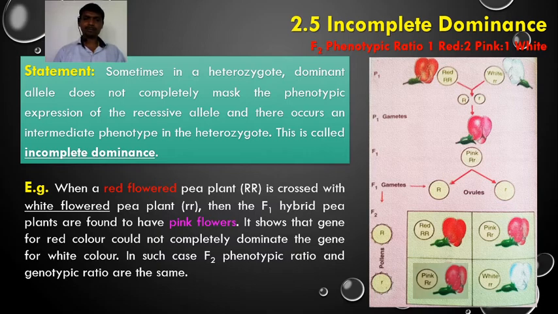So in this example, when a red flowered pea plant is crossed with a white flowered pea plant, an intermediate phenotype appears in the F1 hybrid, that is a pink flowered pea plant. So it shows that the gene for red color could not completely dominate the gene for white color. In such crosses, in the F2 progeny, the phenotypic ratio and genotypic ratio are the same. Okay, so this is about incomplete dominance.